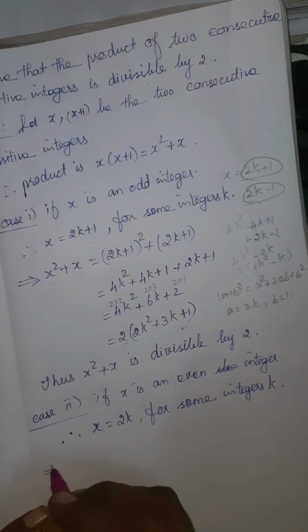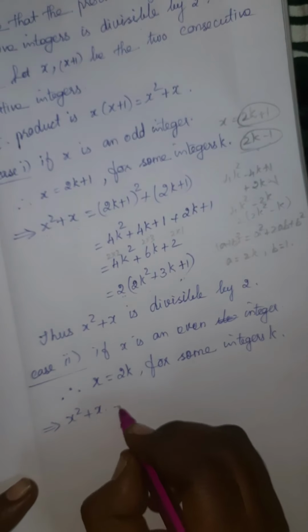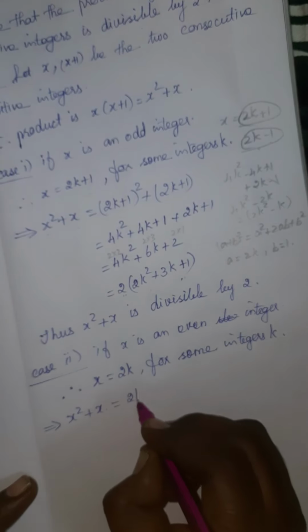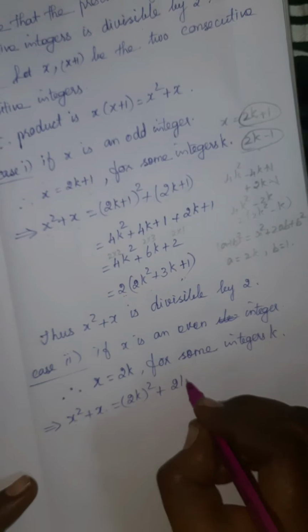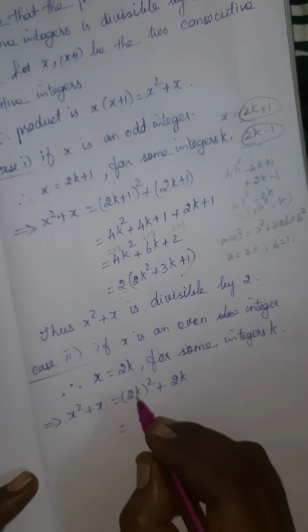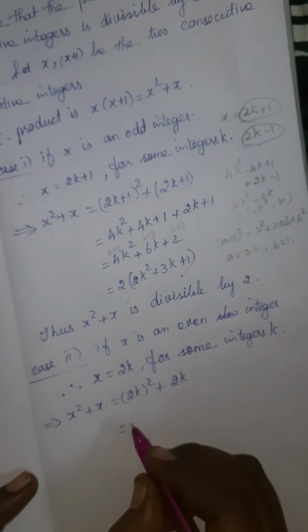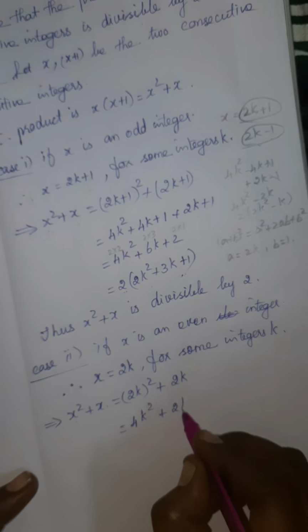Understood? Which implies what is the value of x square plus x, that is equal to (2k) the whole square, that is x square value, plus x value again plus 2k. What is (2k) the whole square? 2 square k square. 2 square value is 2 into 2, 4k square plus 2k.